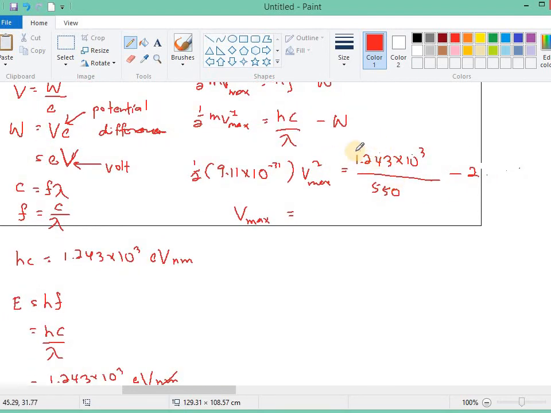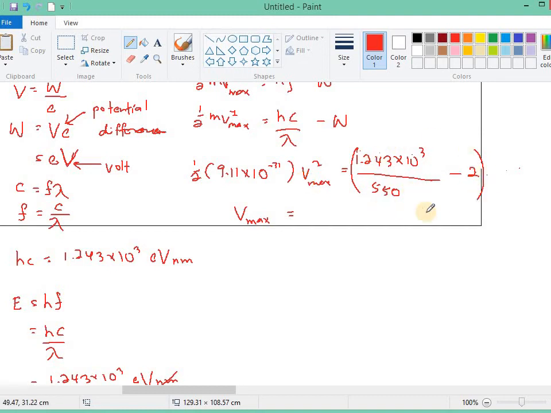Oh, and because this whole thing is in electron volt, we have to change it into joule first. We have to change it into joule because this is where we calculate the half mv square, the kinetic energy, in the unit of joule.